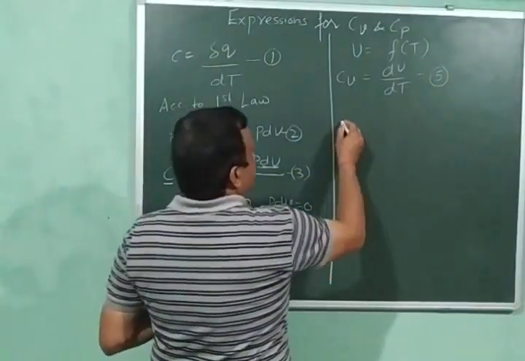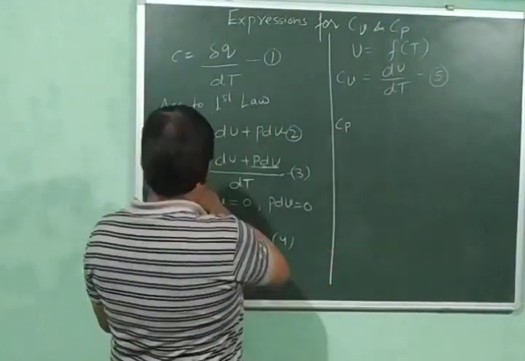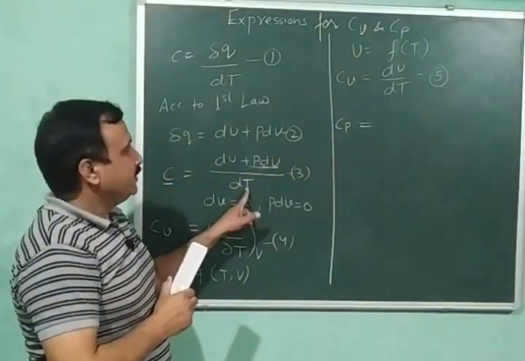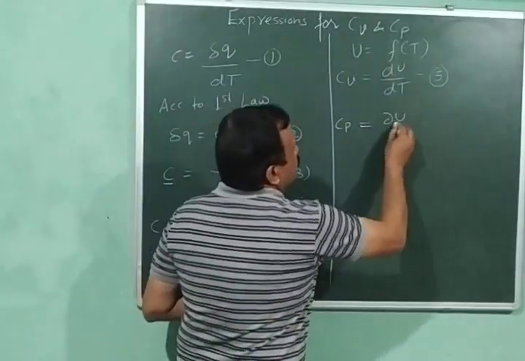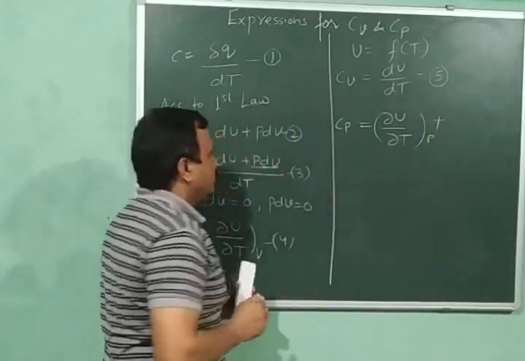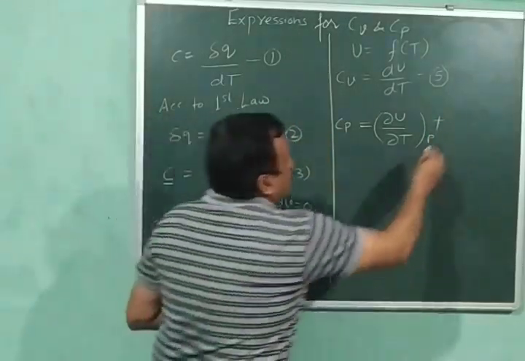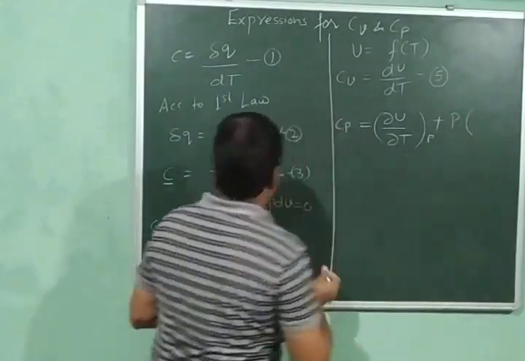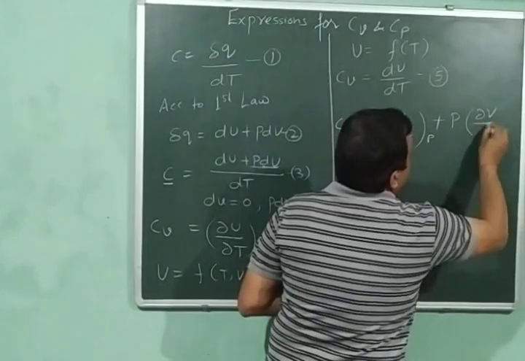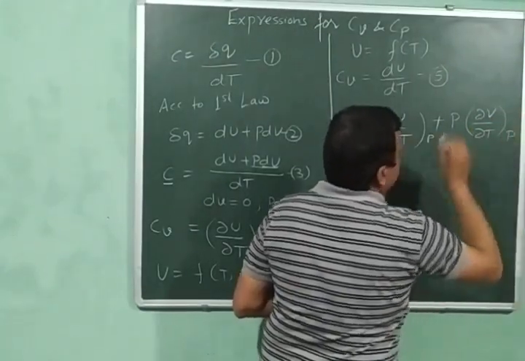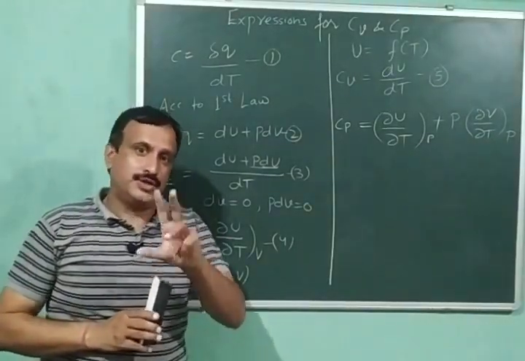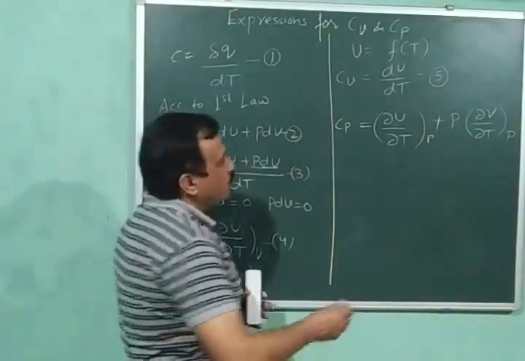So at constant pressure, equation number 3 will become Cp is equal to curly U upon curly T at constant pressure, plus P into curly V upon curly T at constant pressure. So here pressure is kept constant, so the derivatives will be partial derivatives. Let it be equation number 6.